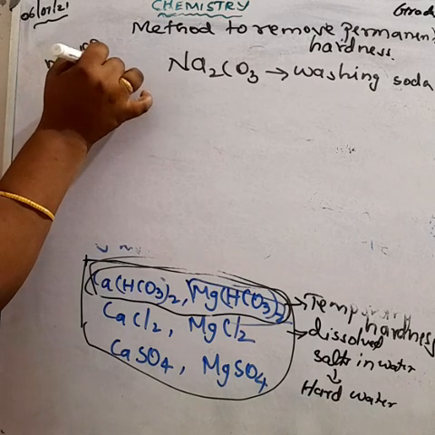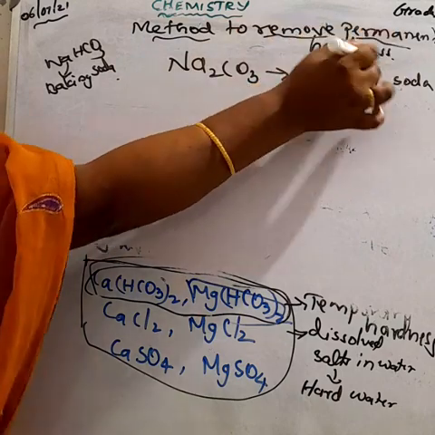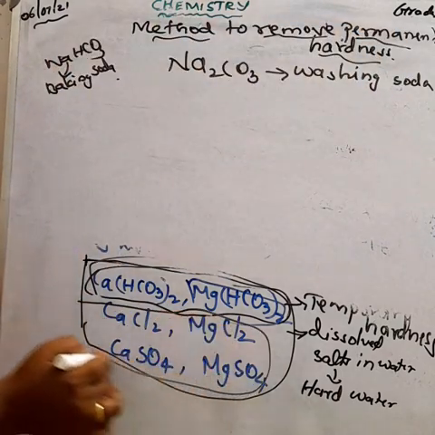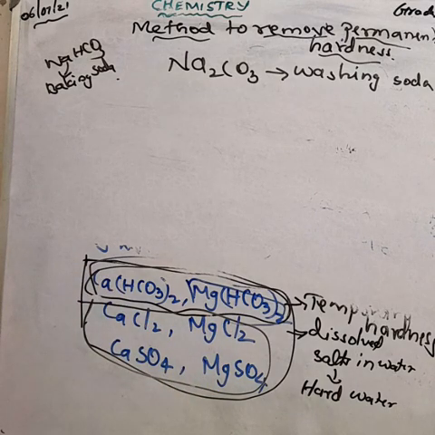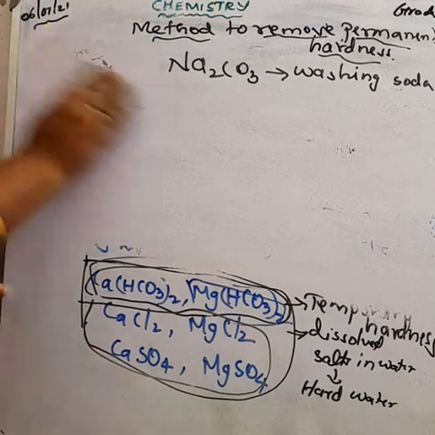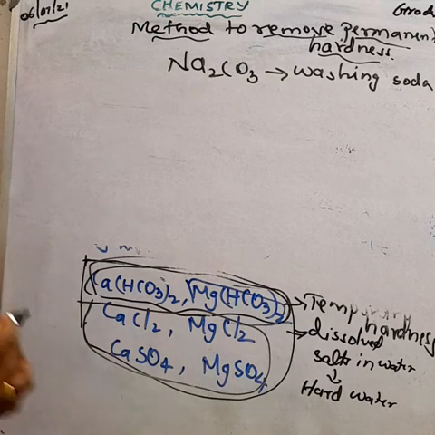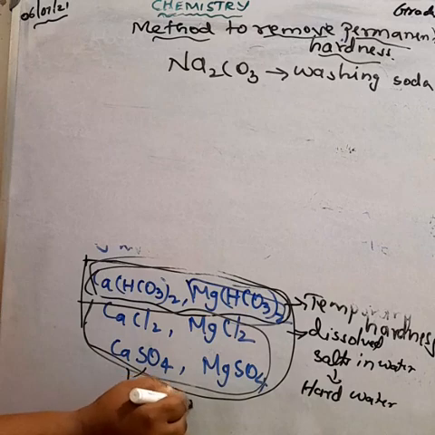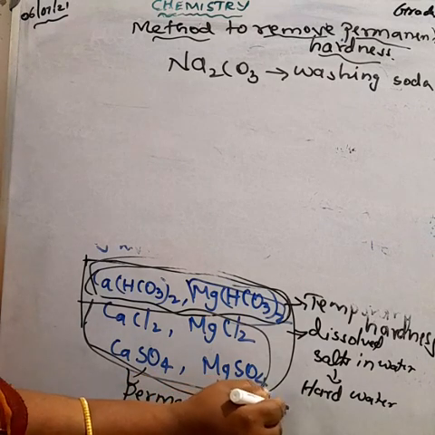What do you mean by permanent hardness? When the hard water contains the chlorides and sulfates of calcium and magnesium, that is, calcium chloride, magnesium chloride, calcium sulfate or magnesium sulfate, we call it permanent hardness. How can we remove permanent hardness from hard water? Two methods are here. First method, by adding washing soda to the hard water.